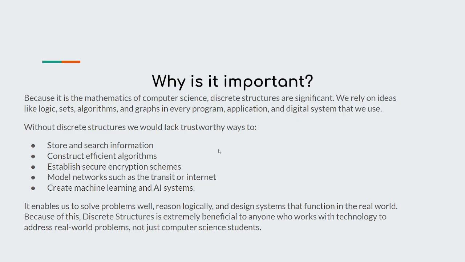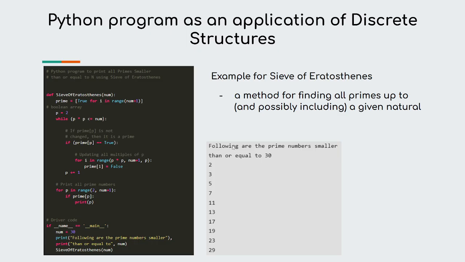Here's a good example: a Python program and application of discrete structures. An example is the sieve of Eratosthenes, it's difficult to say that name, but it's a method for finding all prime numbers up to a possible number. As the code here is asking, it finds all prime numbers up to the number 30. And it gives us 2, 3, 5, 7, 11, 13, 17, 19, 23, and 29.